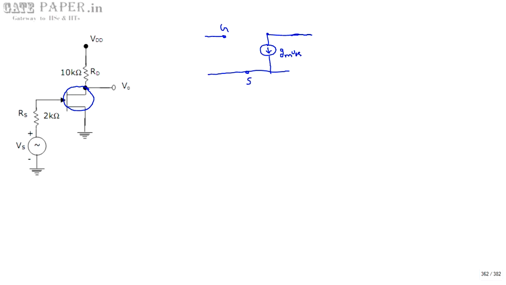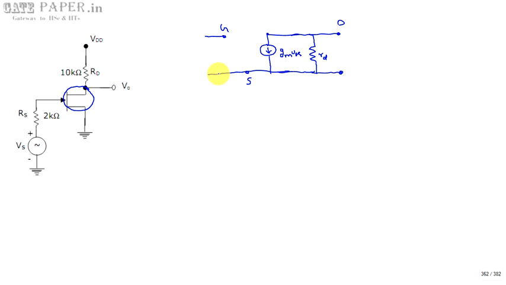And since the drain resistance small rd is given, you have to indicate small rd also. If small rd is not given, you can remove it, and it is taken as open circuit. But it is given in the circuit. So this is the equivalent model for this transistor symbol which is shown in the circle.